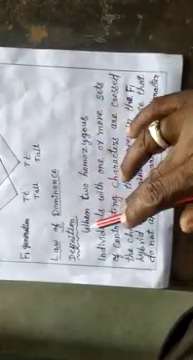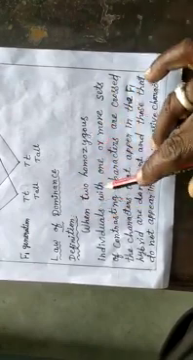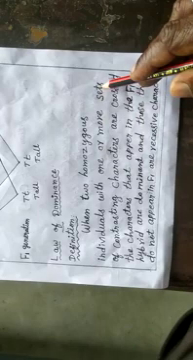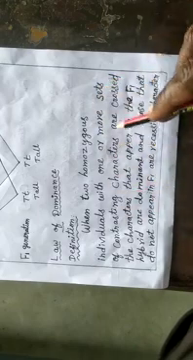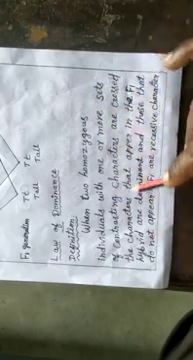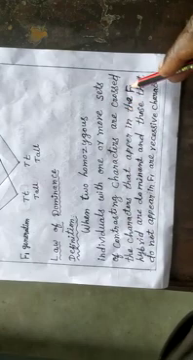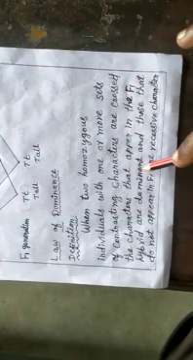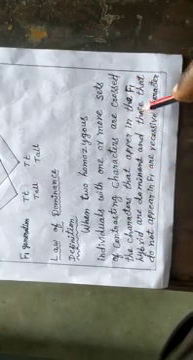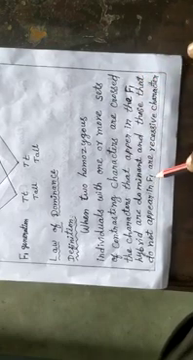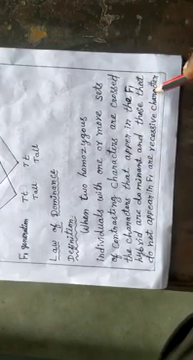Definition. Law of dominance definition. When two homozygous individuals with one or more sets of contrasting characters are crossed, the characters that appear in the F1 hybrid are dominant and those that do not appear in F1 are recessive characters. Understand?